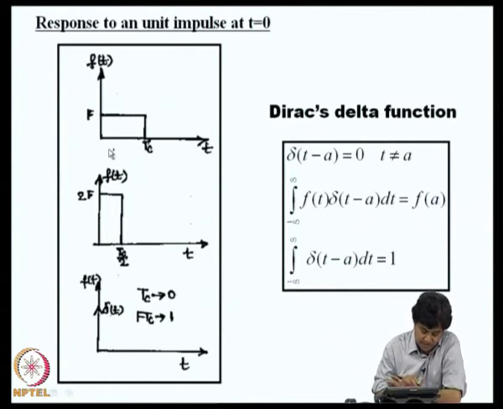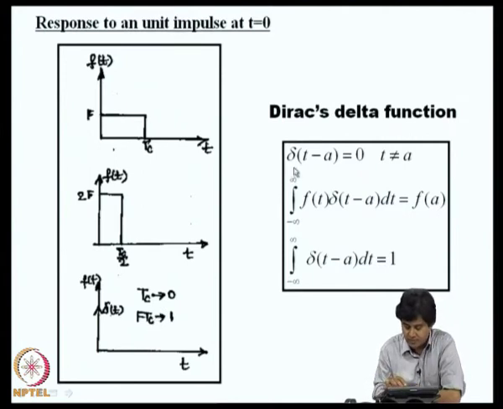In the limit that I am mentioning, we get what is known as Dirac's delta function. Dirac delta function is defined as Dirac delta of t minus a equal to 0 when t is not equal to a, and the area under this function is 1, and if it is multiplied by f of t, the integral will have value f of a. At t equal to a itself, we do not define the Dirac delta function. The Dirac delta function is defined through an integral. This Dirac delta function can be used to model impulsive loads on the structure.